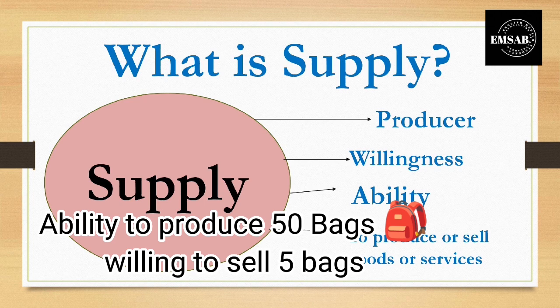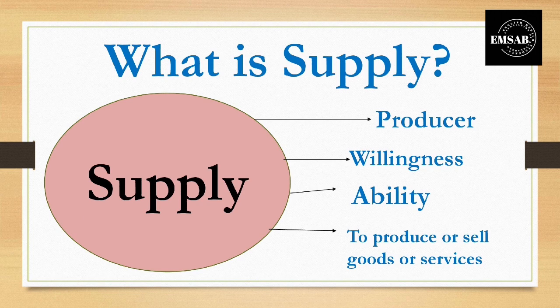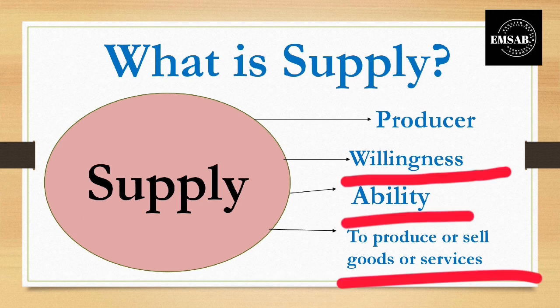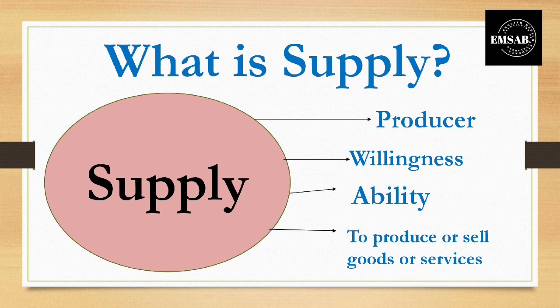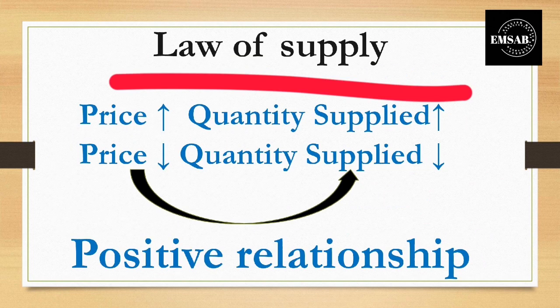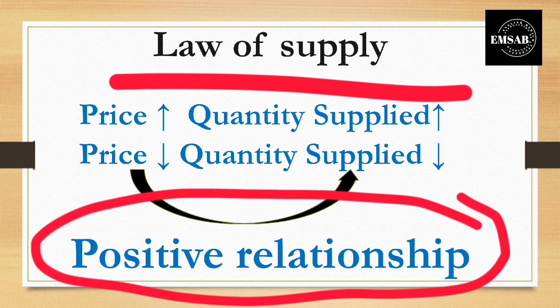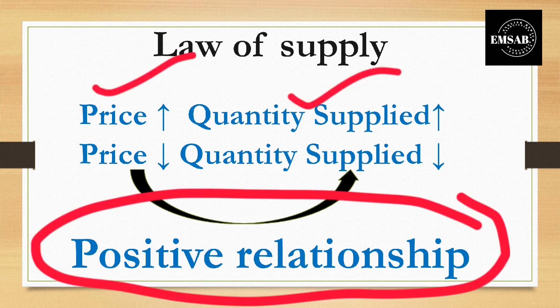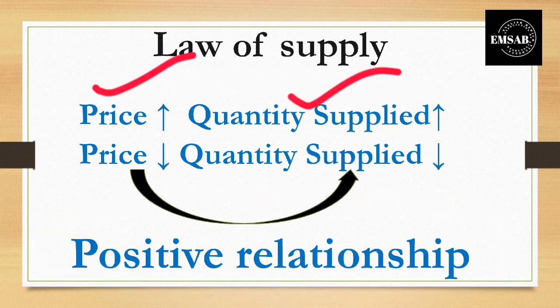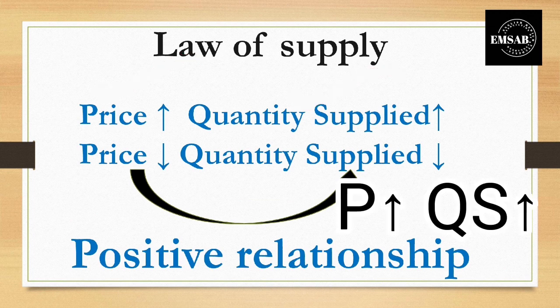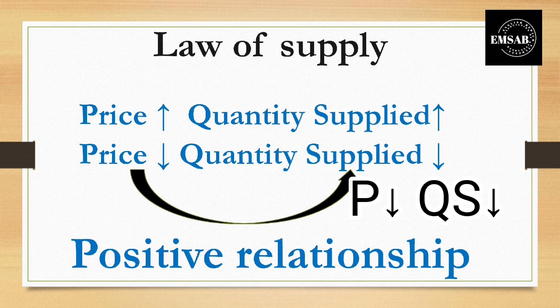It means that the supply is the willingness and the ability of a producer to produce or sell a product at a particular price in a market. The law of supply says that there is a positive relationship between the price and the quantity supplied. When the price is increasing, the quantity supplied is also increasing. When the price is decreasing, the quantity supplied is also decreasing.